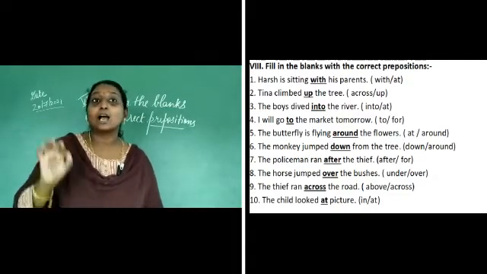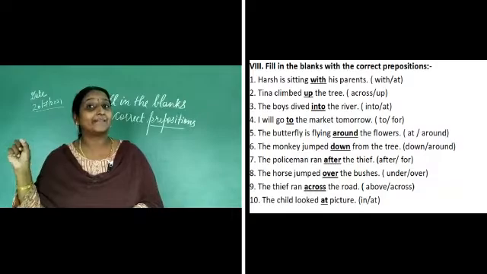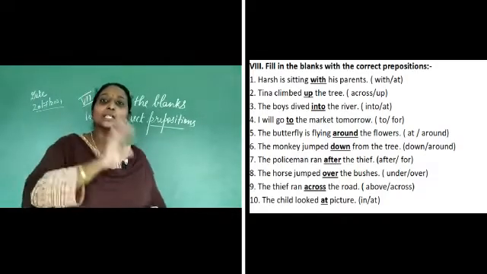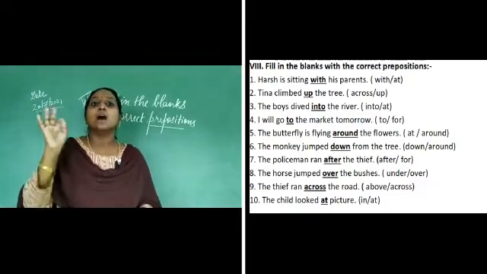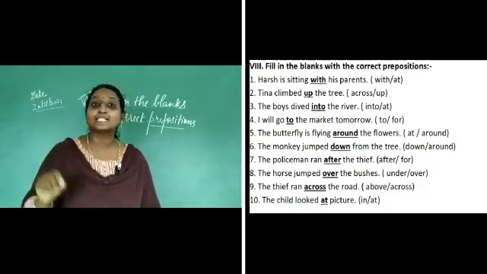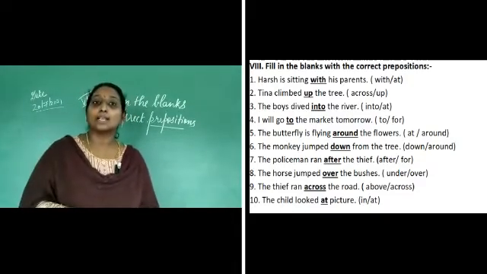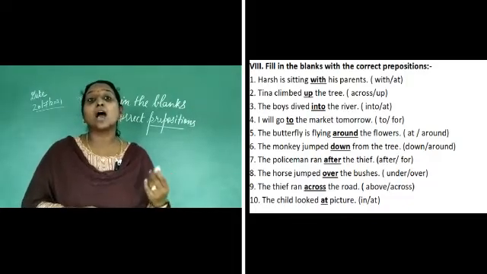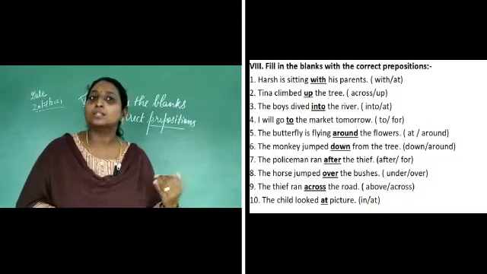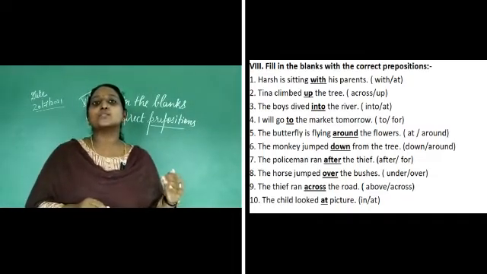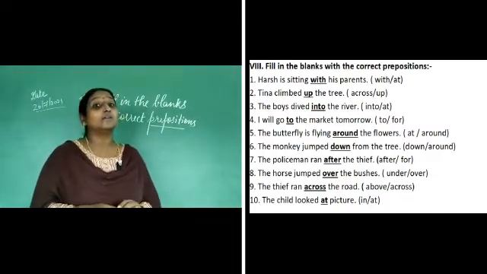Harsh is sitting with his parents. See, there's a box, with is there and at is there. What is the correct preposition used there? Harsh is sitting with his parents. The second one is, Tina climbed up the tree. So up is the correct preposition used. The third one is, the boys dived into the river.